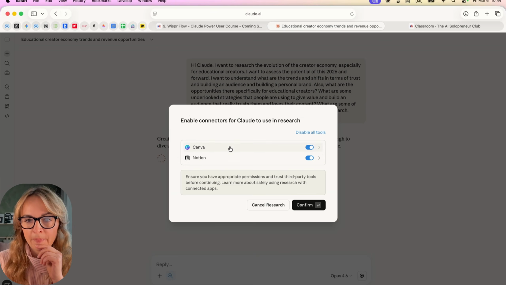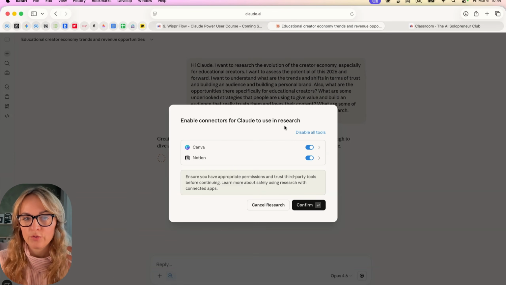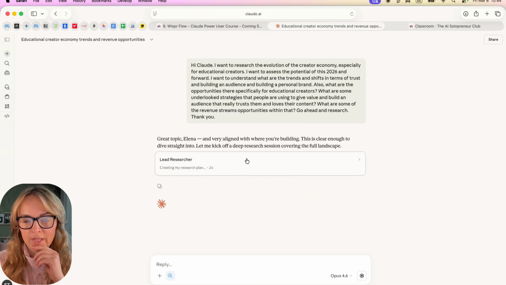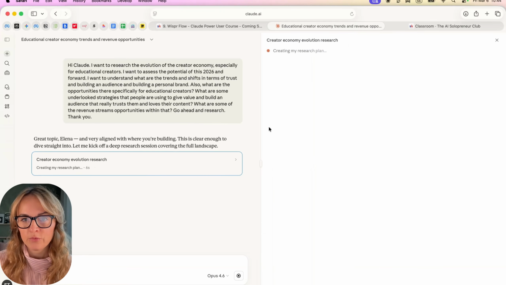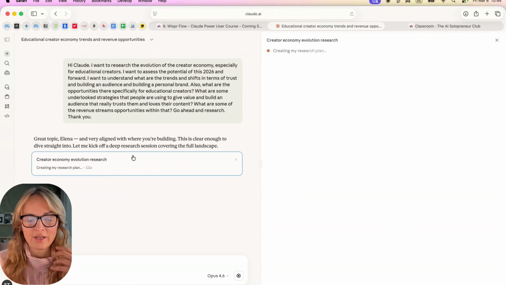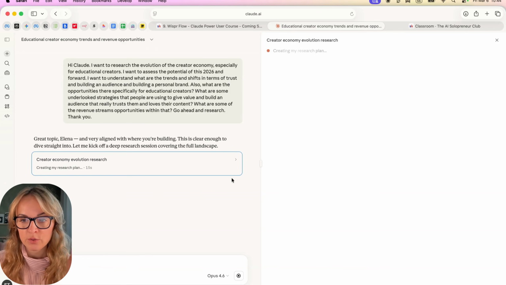Thank you. And here it asks me if I want to enable the connectors. And I don't think I need that, so I'll just toggle those off. And what is happening now is Claude starts spinning off a team of agents, right? So it activates the research agent. It's not something that I've created, by the way. So it's purely Claude's research agent. And it just starts creating a plan.